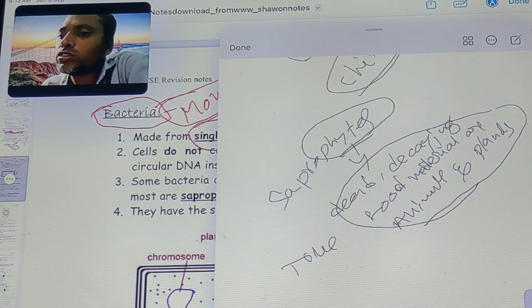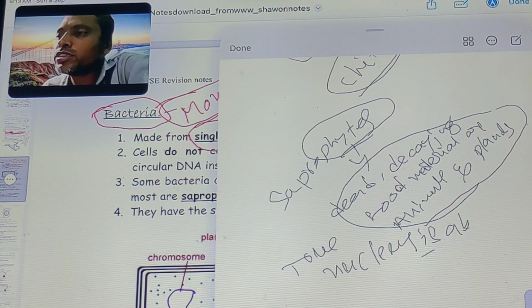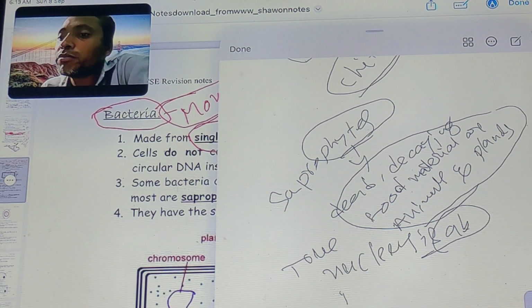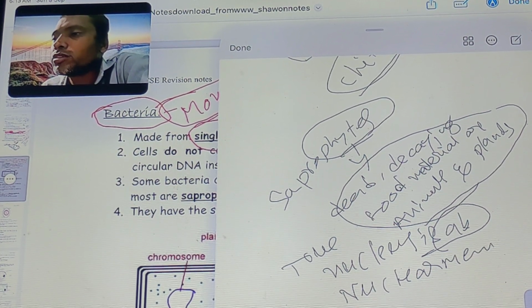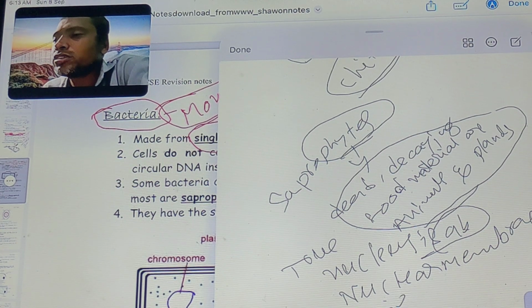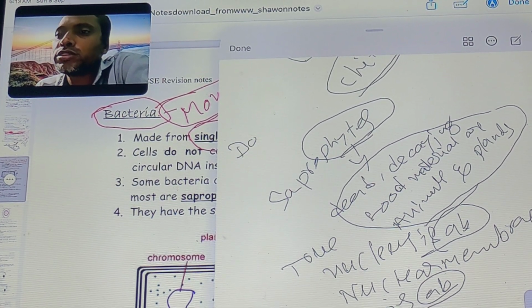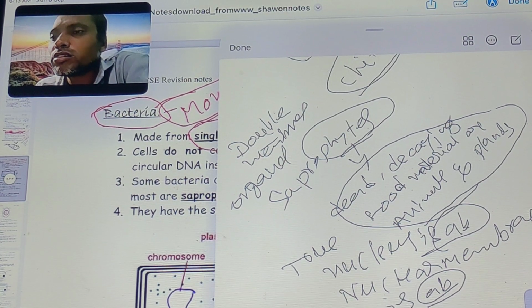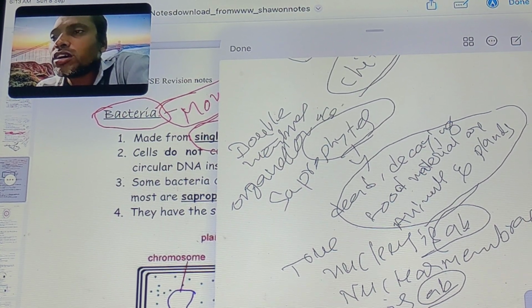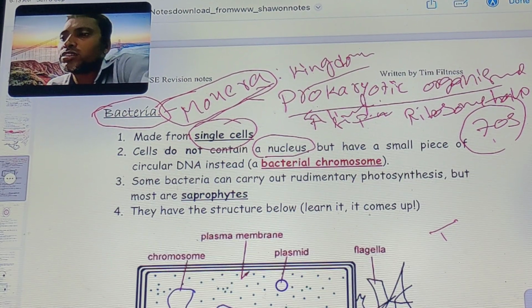The nuclear membrane is absent, and double membrane organelles are also absent.